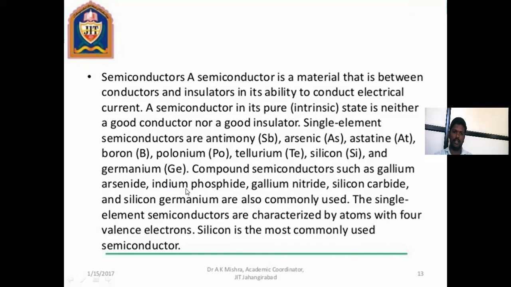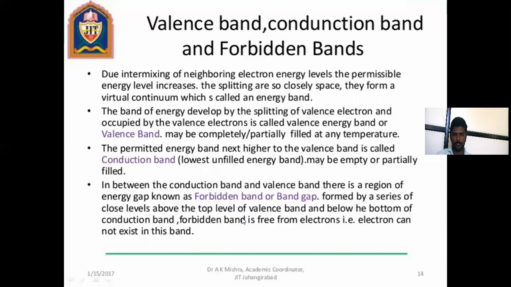These single element semiconductors are characterized by atoms with 4 valence electrons. Silicon is the most commonly used semiconductor, with the most important applications.